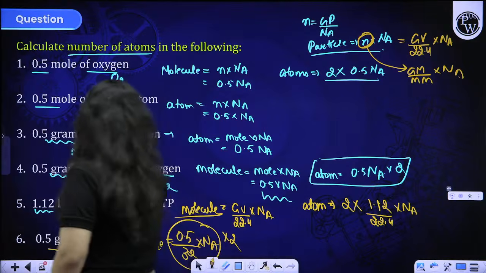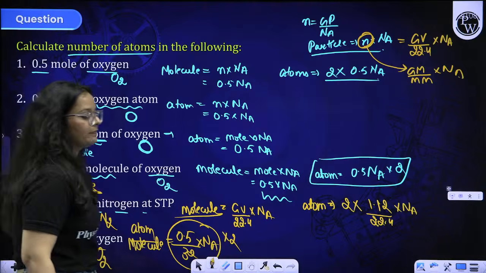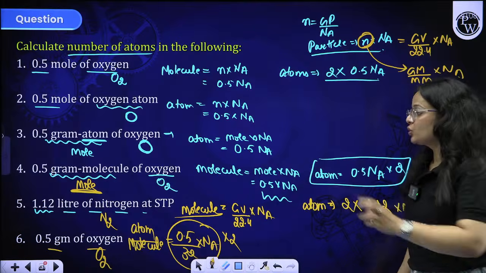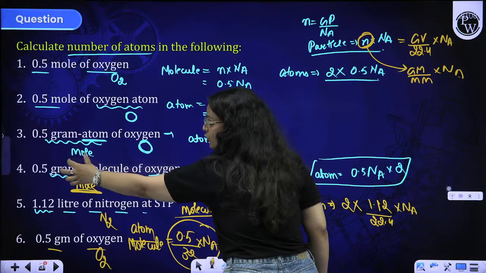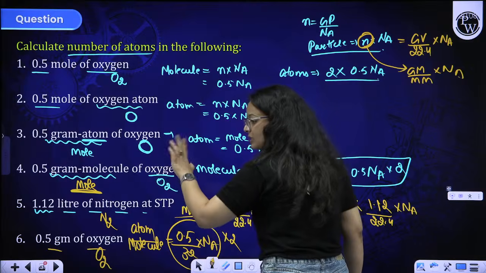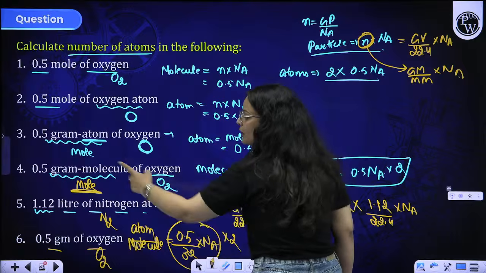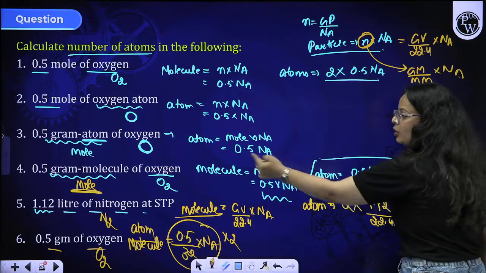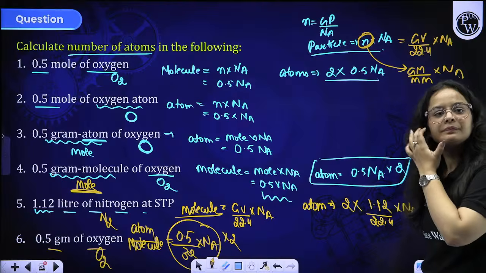Fourth one, beta, gram molecule. Gram molecule always means mole. Gram ion, gram molecule, gram atom, that always means mole. So wherever they ask gram atom or gram molecule, that means mole. It means they are giving you 0.5 mole O2. Molecule means oxygen is in the molecular form, O2 form. Gram atom means oxygen is individually in atomic form. So that is the difference. So we have 0.5 mole, and from mole we can find the molecules by multiplying it with Na. That's it. Is it clear now, beta?